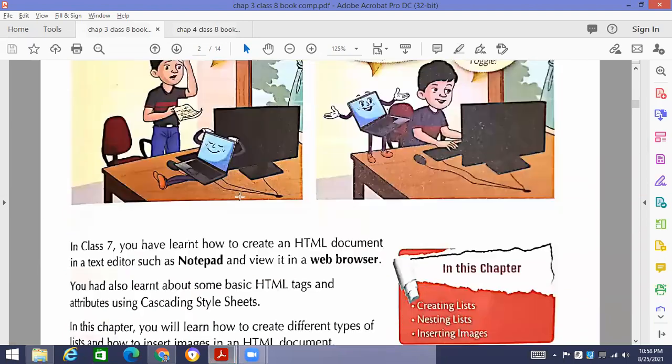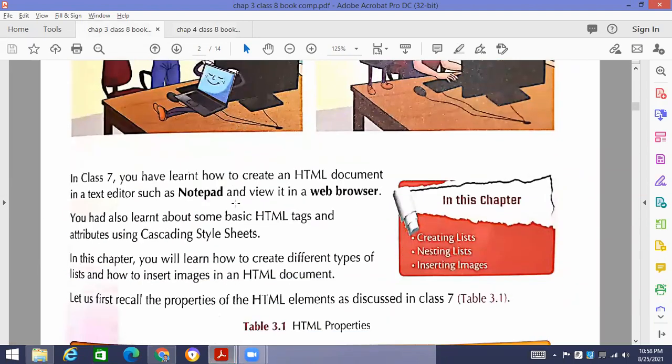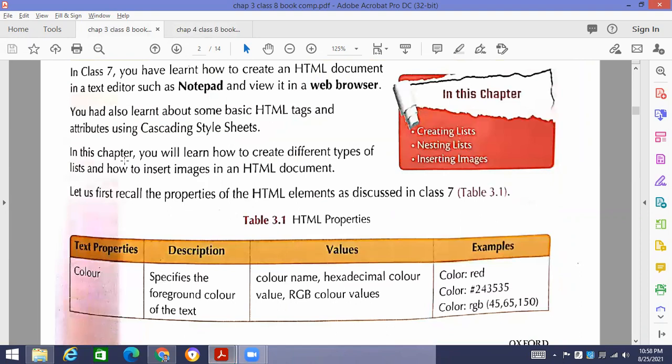Number one thing is HTML is basically a tag-based language. We know about it, that it is a tag-based language, and you have its introduction in your early grades as well. You are not studying it for the first time. Number two, we do the coding in Notepad. In which software do we do the coding? In Notepad.